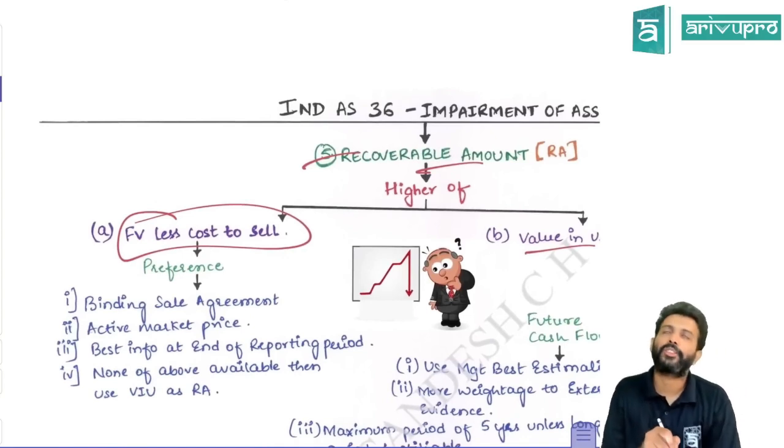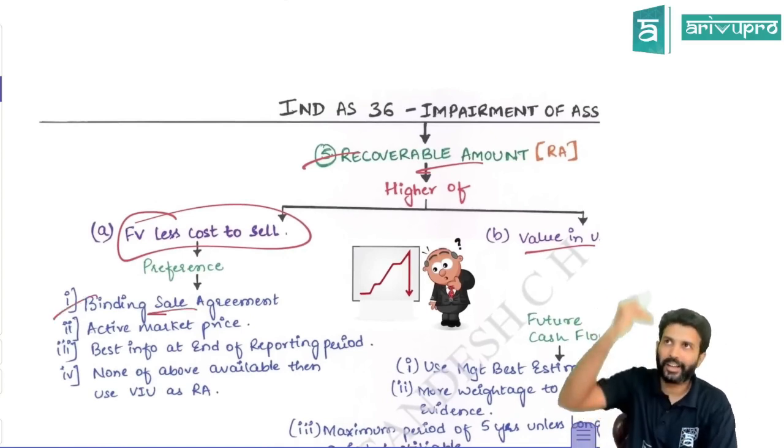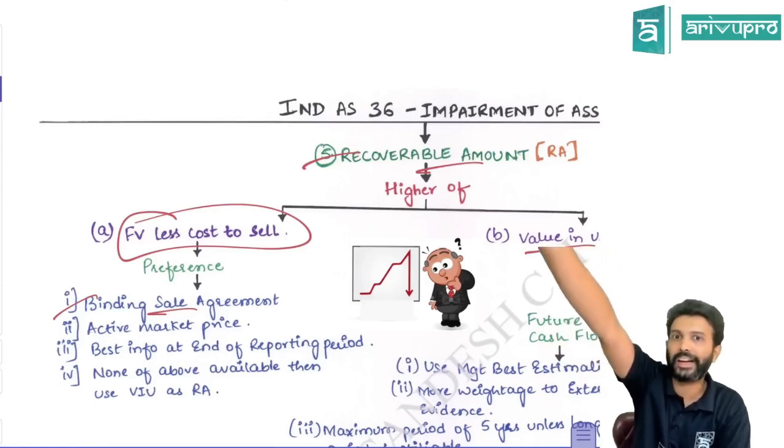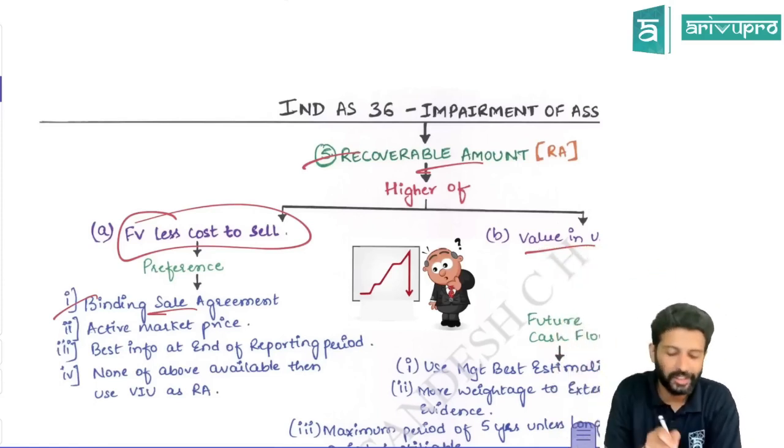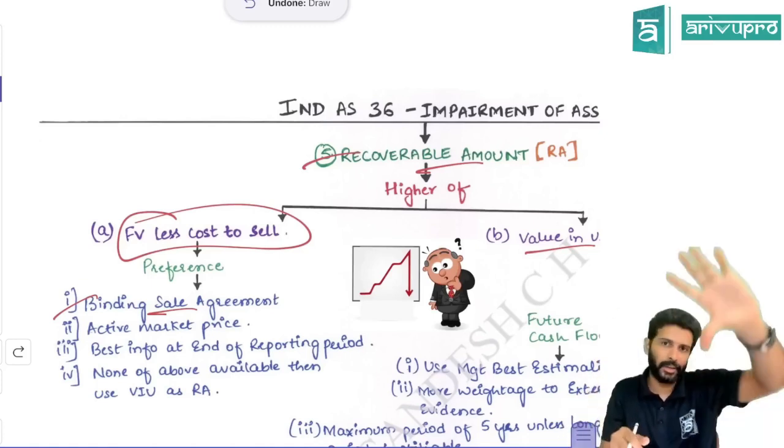So how do you get fair value less cost to sell? There is a preference. First preference will always be towards a binding sale agreement. If you made an agreement with a third party that in future you'll sell that asset, let's say for 5 lakh, that 5 lakh itself becomes fair value less cost to sell. You don't have to check any other data. So binding sale agreement is the first preference.